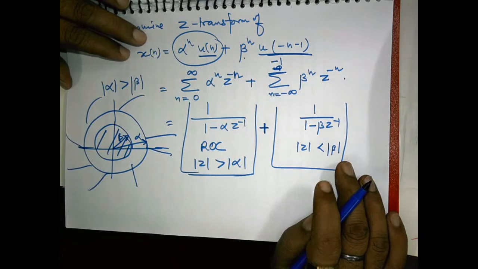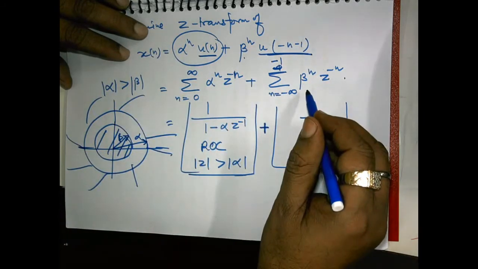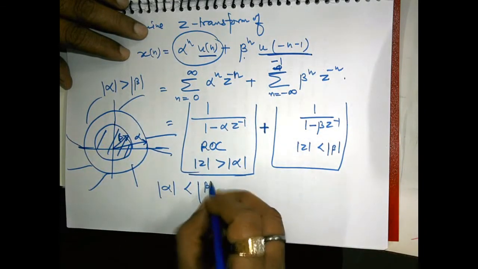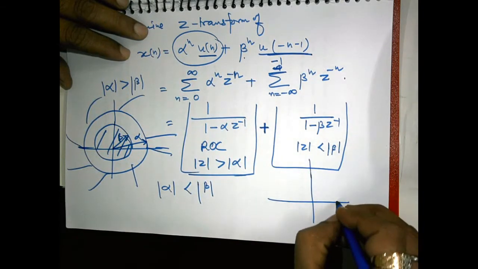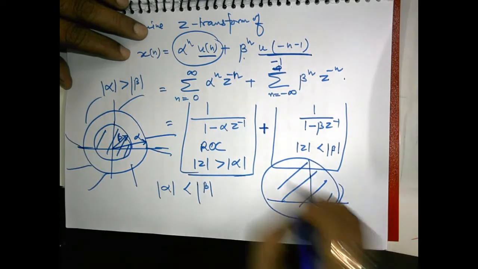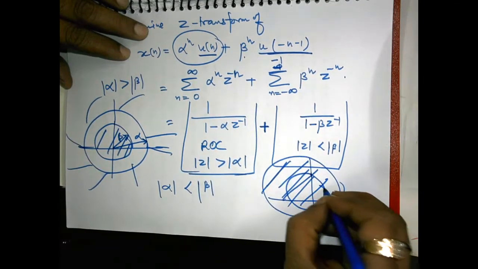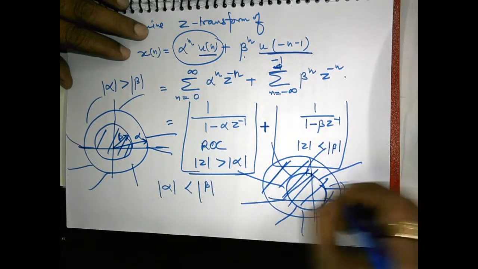So there is no common region of convergence. If alpha is greater than beta, then there is no common region of convergence, and therefore this Z transform does not exist. But suppose alpha is less than beta, then what will happen? Now beta is greater and this part agrees for every value less than beta, and alpha is less and the first part agrees for every value greater than alpha.